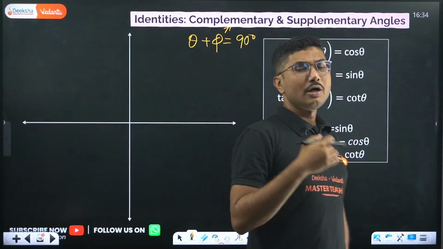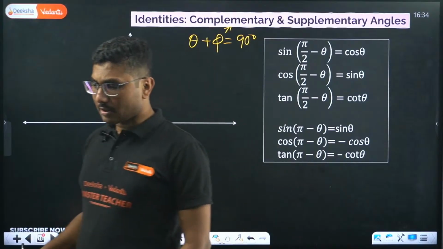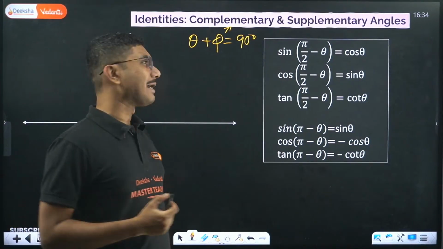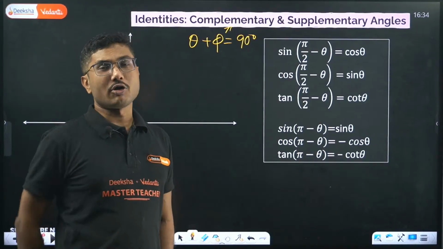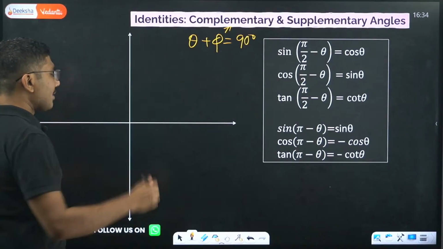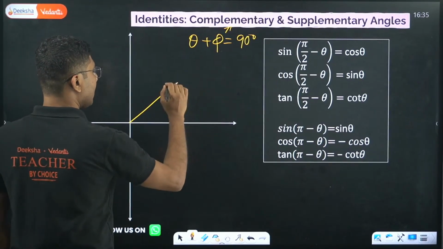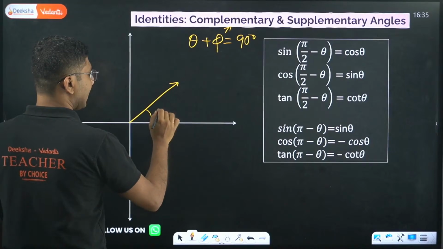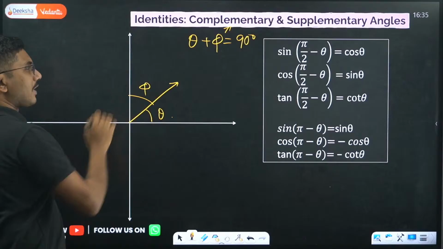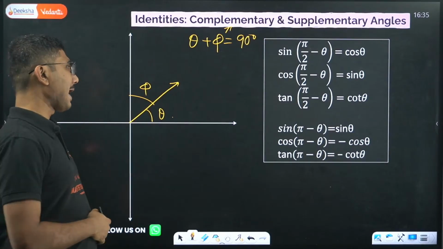Those two angles are called complementary angles. So if you have one angle here, say theta, this angle will be phi. So theta plus phi are complementary angles.